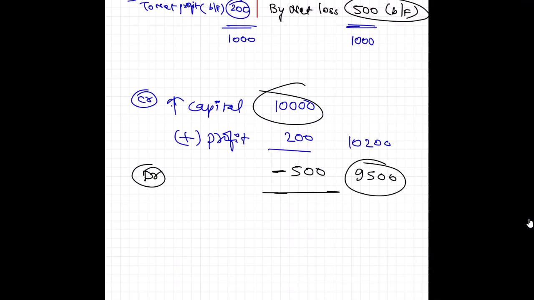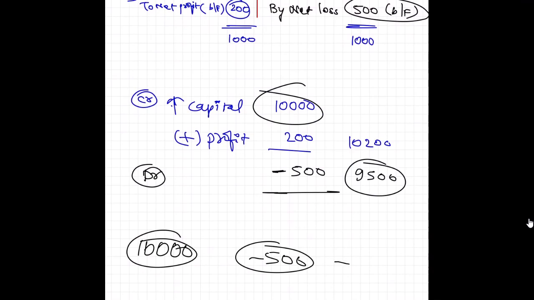The business has given a loss, so now this loss is also of the owner. So I have to give the owner 10,000 and take 500 from the owner, so net capital would be 9,500, which the business has to return to the owner. Because obviously, if the profit is of the owner, then the loss should also be of the owner.